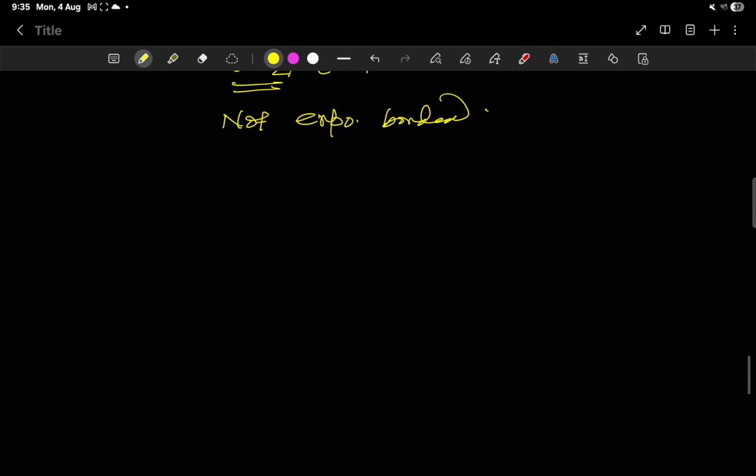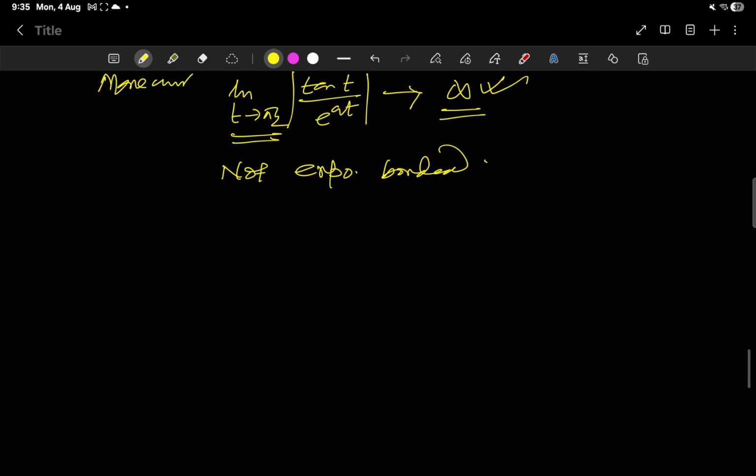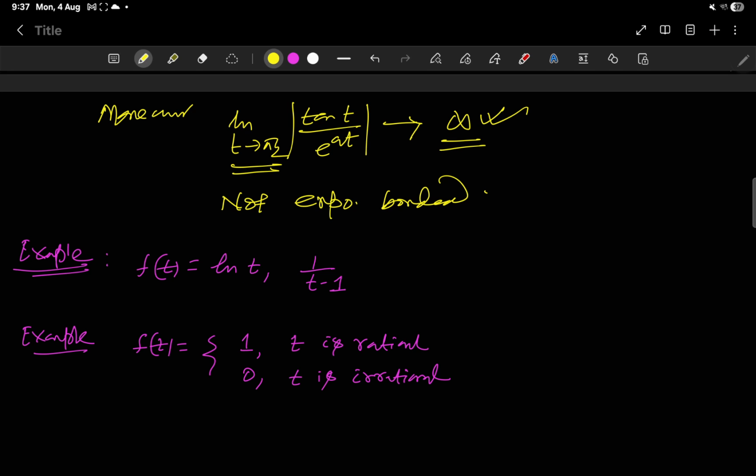So coming to more examples of existence and non-existence, I can write it as follows. Coming to two more examples, ln t minus 1. So for these functions the Laplace transform doesn't exist.